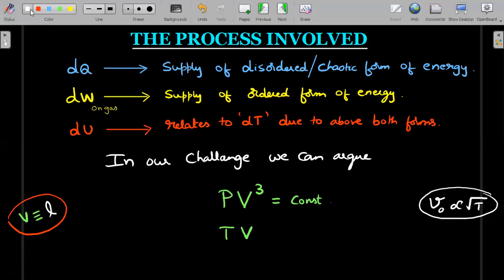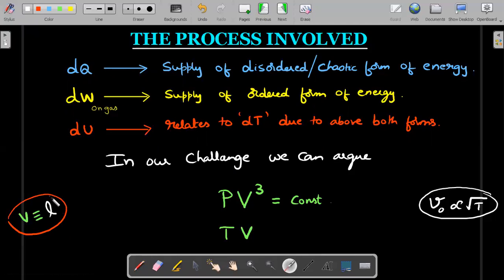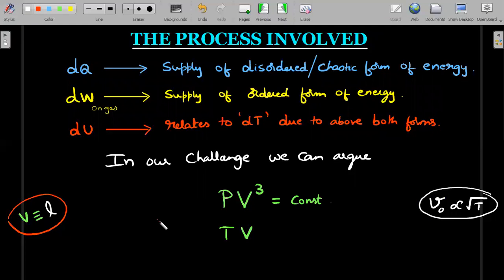Where I know in the one-dimensional picture, volume has to be taken as length. Okay, so I've just written V so that you can recognize that in terms of KTG. So it's actually a length in one dimension. Since this follows our KTG rules, PV equal to nRT is independent of whether it's 3 dimensions or 2 dimensions. That's what KTG specializes in, right? So I could simply say PV is directly proportional to T, and therefore T V squared is equal to constant. So these are the two forms of the process that I can write for the given challenge.